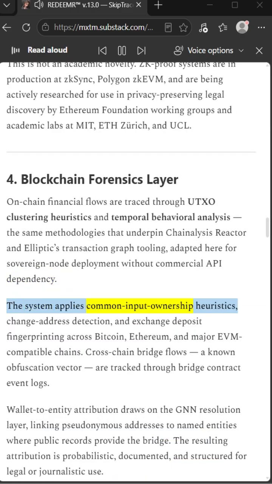The system applies common input ownership heuristics, change address detection, and exchange deposit fingerprinting across Bitcoin, Ethereum, and major EVM-compatible chains. Cross-chain bridge flows, a known obfuscation vector, are tracked through bridge contract event logs. Wallet-to-entity attribution draws on the GNN resolution layer, linking pseudonymous addresses to named entities where public records provide the bridge. The resulting attribution is probabilistic, documented, and structured for legal or journalistic use.